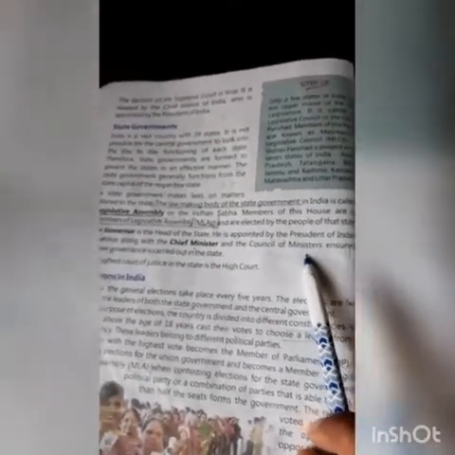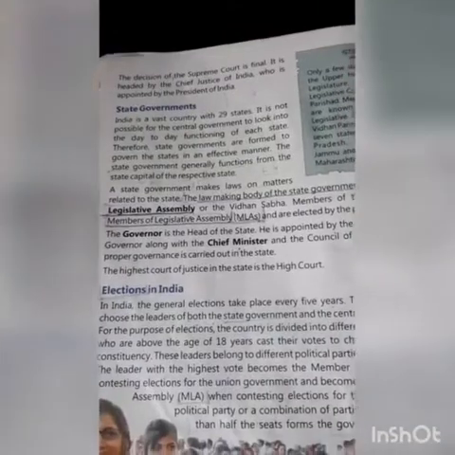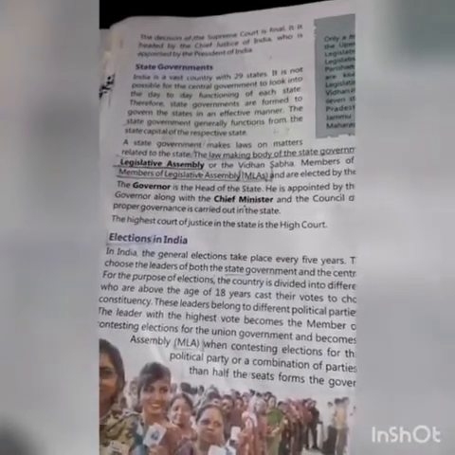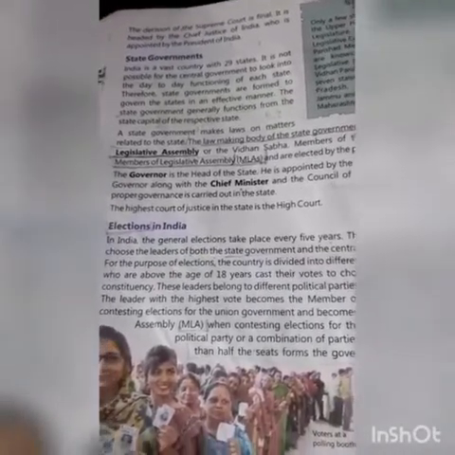The Governor is the head of the state and is appointed by the President of India, along with the Chief Minister and Council of Ministers. The Governor ensures that proper governance is carried out in the state. The highest court of justice in the state is the High Court.